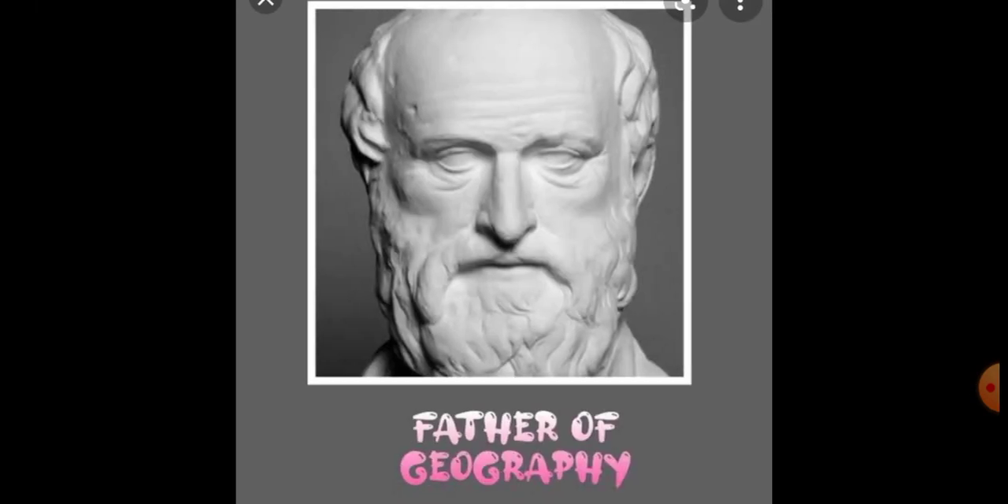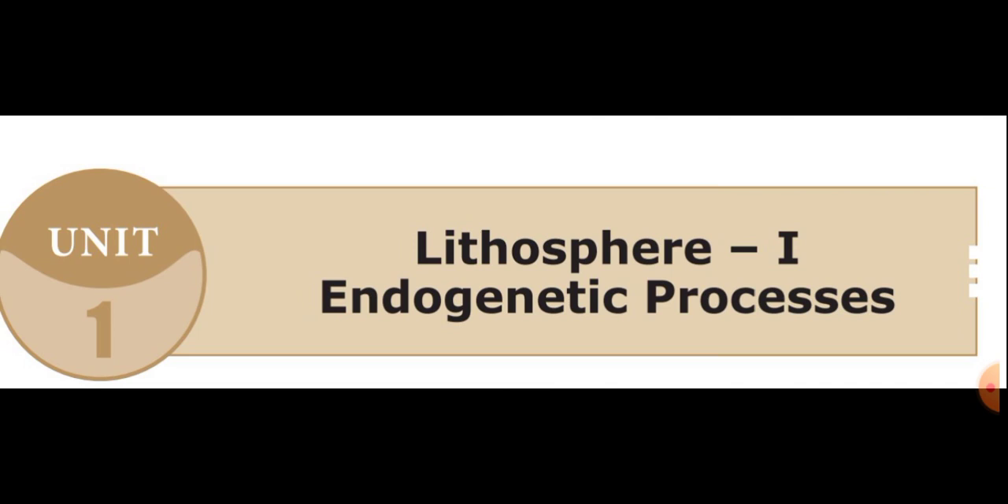Lithosphere is a ball of rock. Hydrosphere is partly covered by water. Atmosphere is covered by air. Then biosphere includes living organisms. Okay, students, now can you guess which topic we are going to learn? Very good. Now we are going to learn about Geography Unit 1, Lithosphere 1: Endogenetic Processes.